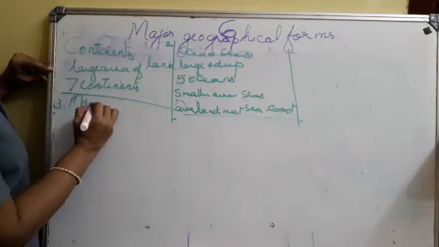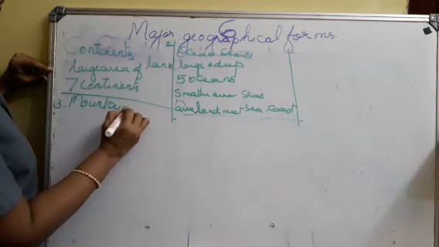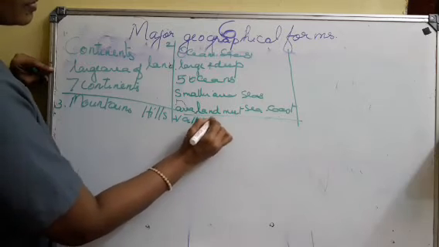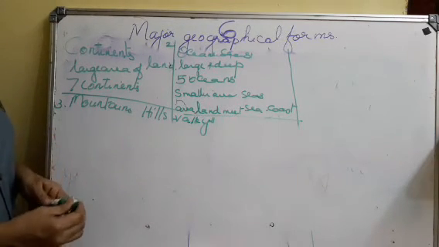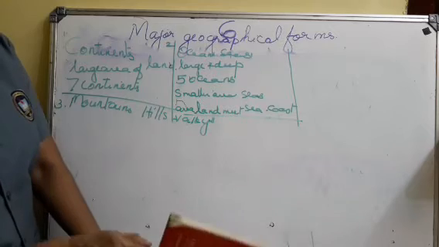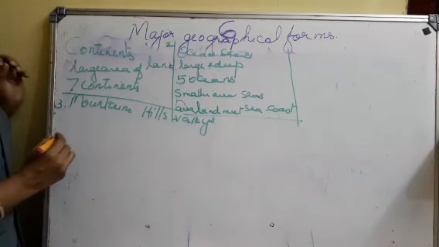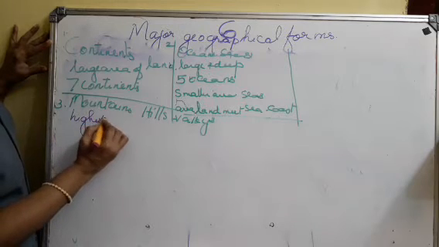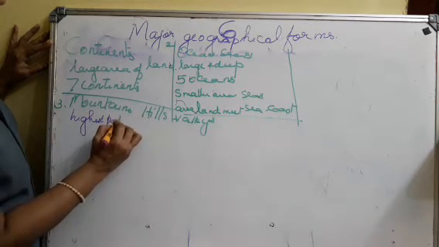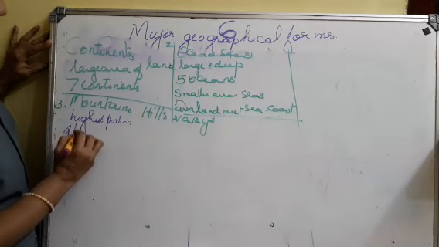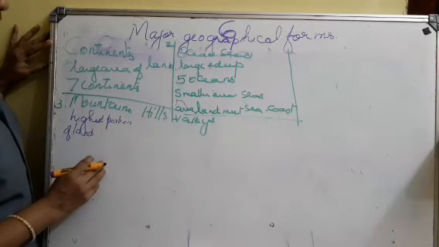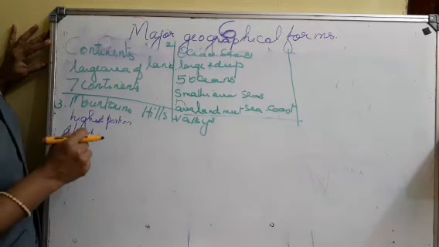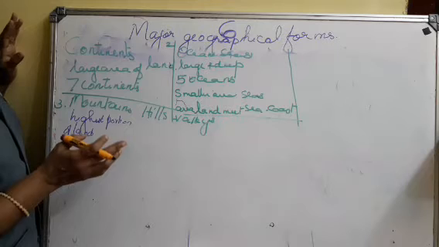And the third point was mountains, hills and valleys. The highest portion of land is called mountains. Mountains are formed due to the movement inside the earth that makes changes on the surface of the earth.